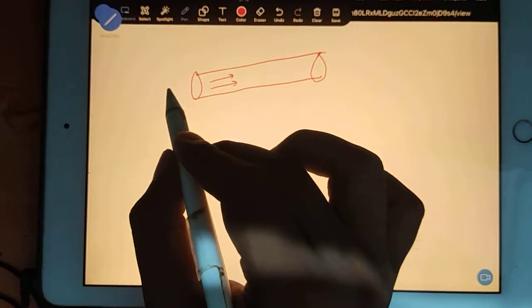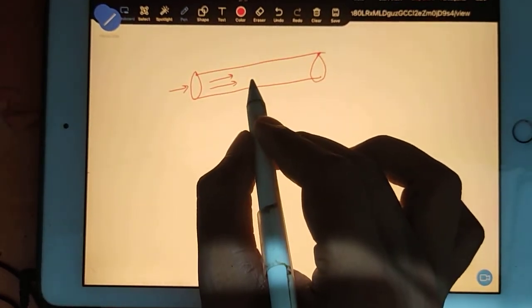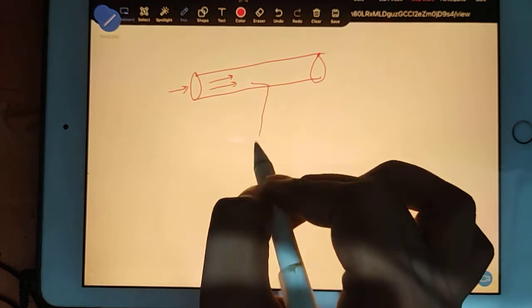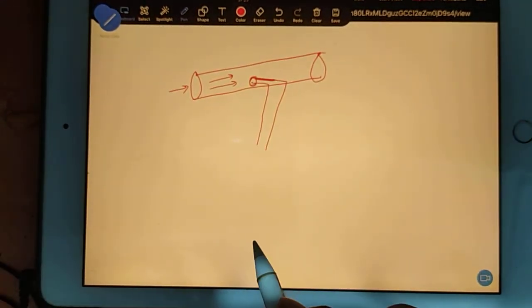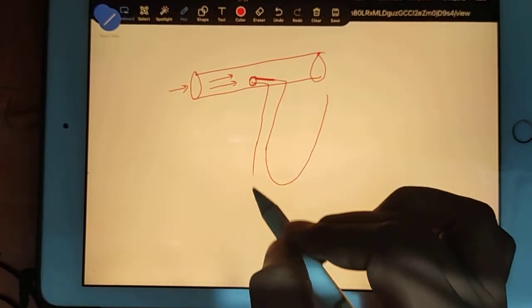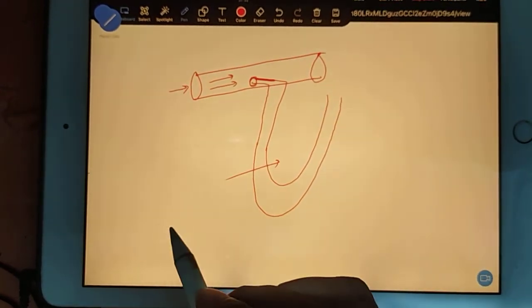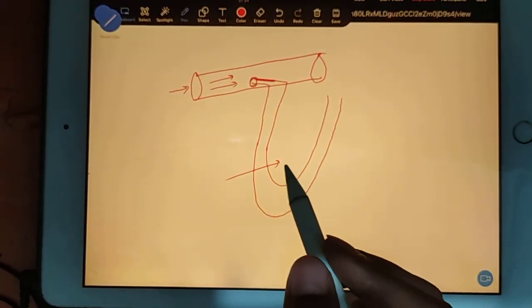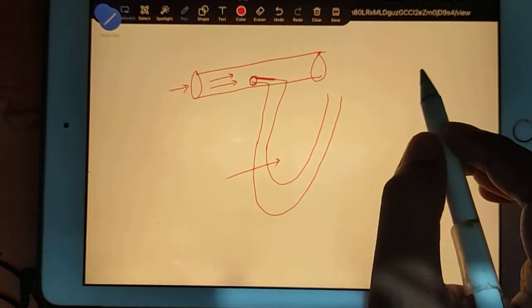From this side, I will connect one special type of tube at the surface of the main tube, and it will look like this shape. Because this looks like a U shape, we call this a U-tube manometer or U-shape manometer. What is a manometer? It is helpful to find the change in pressure.